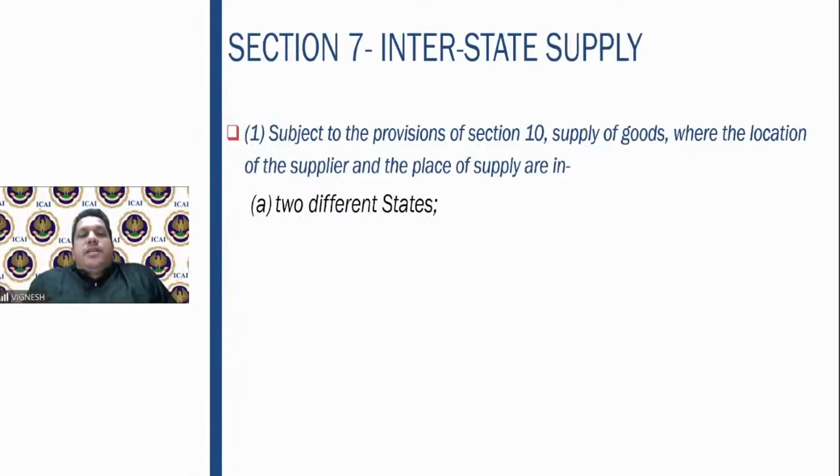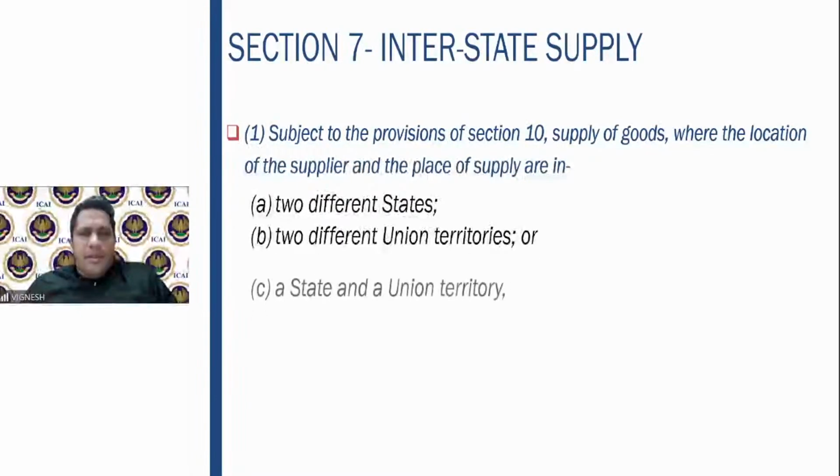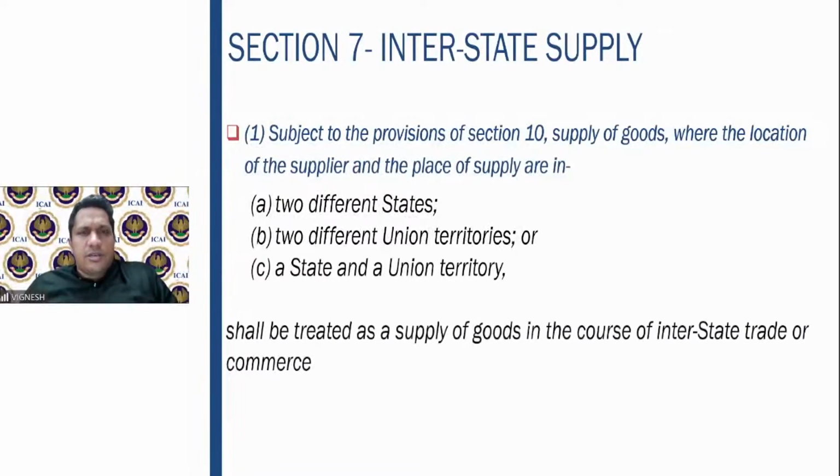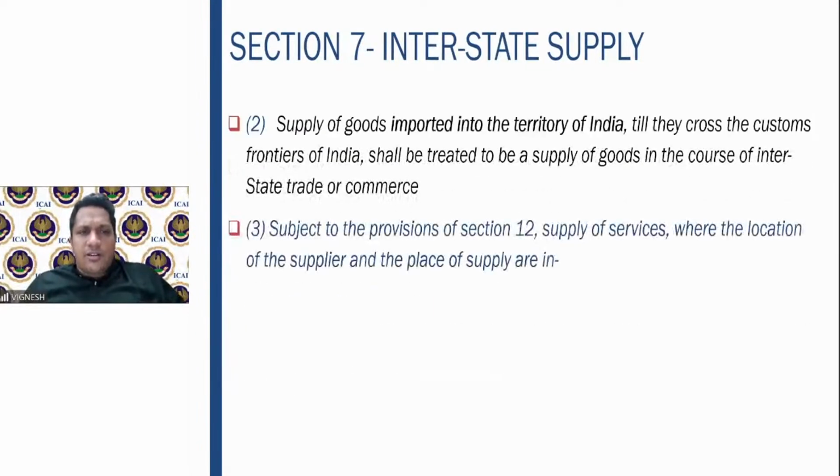Subject to the provisions of section 10, supply of goods where the location of supplier and place of supply are in two different states, two different union territories or one state and union territory, it shall be treated as supply of goods in the course of interstate trade or commerce. Very, very simple. Two different statements, interstate trade or commerce.